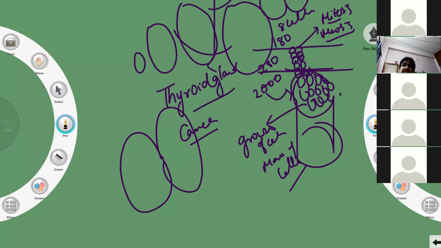For example, 4 children want to sit on one bench, and out of 4 children, 2 children are very fatty. They are obese. What will happen? The child who is sitting at the end of the bench will fall down, isn't it? So when cells are growing abnormally in your body, what will happen?